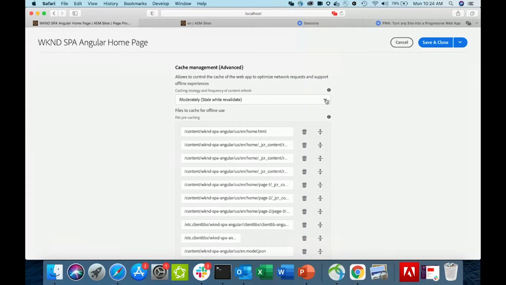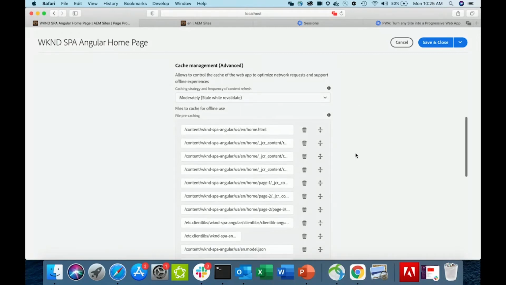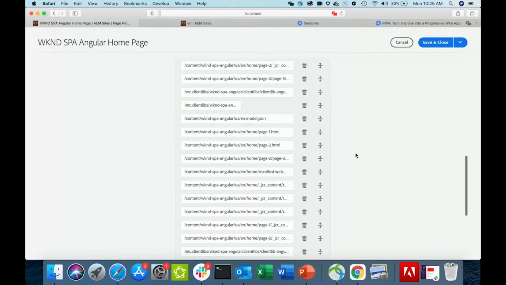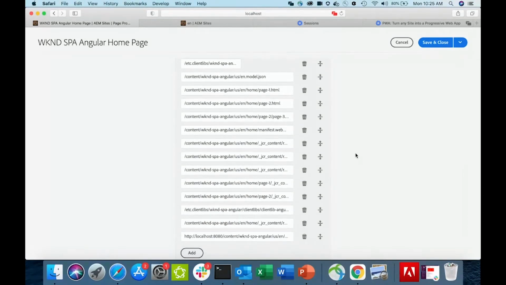So this asks you a simple question. How often does your content change? Does it change moderately? Does it change frequently? Or does it change rarely? So based on that, you can ask your application to look locally in its cache before it goes to the network, or look at the network first before it looks into the cache. And then you configure what are those resources that your application should pre-cache. That is, it should have downloaded and kept offline as a basic skeleton.